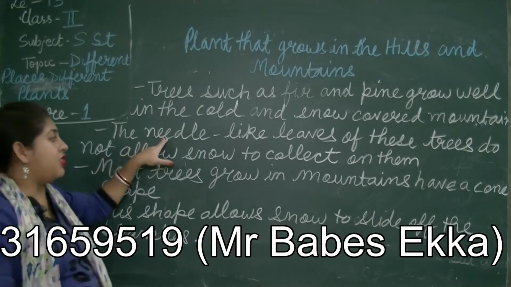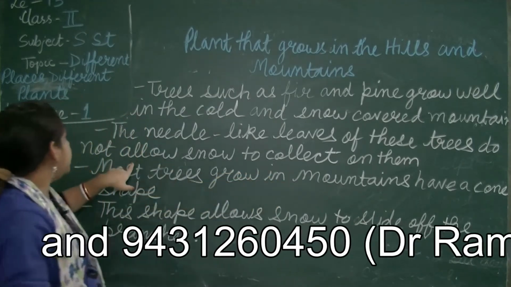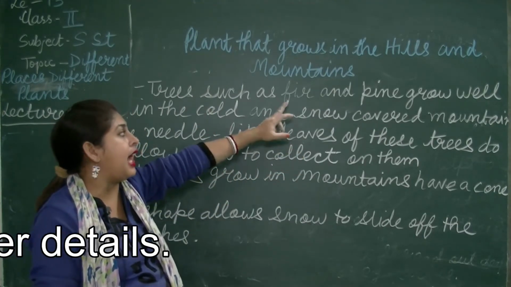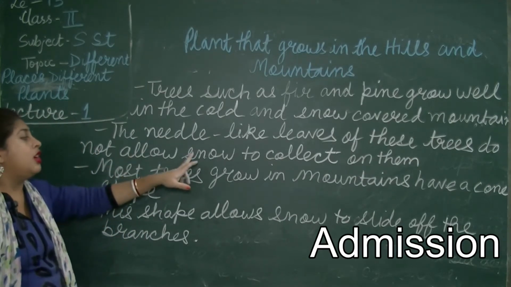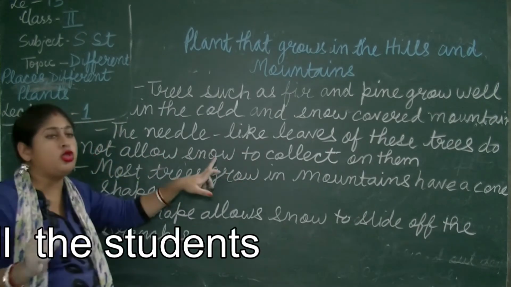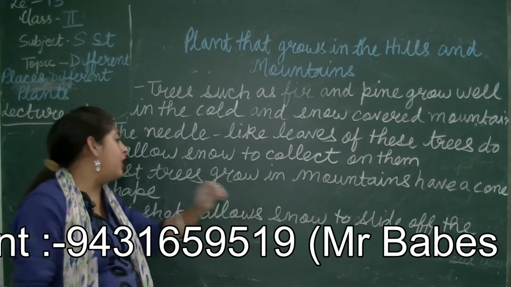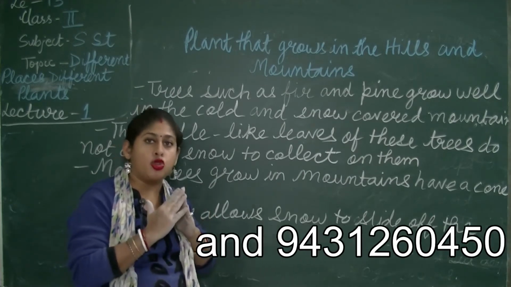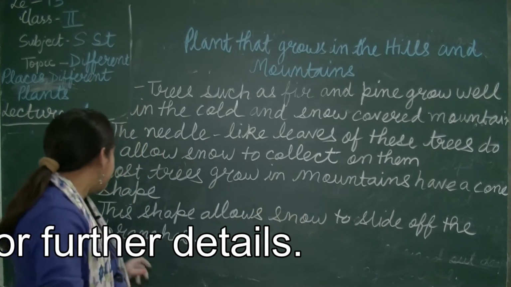The leaves of these trees are needle-shaped, and they do not allow snow to collect on them. These trees, fir and pine, have needle-like leaves, and these leaves help them not collect snow. Most trees that grow in the mountains have a cone shape, and this shape allows snow to slide off the branches.